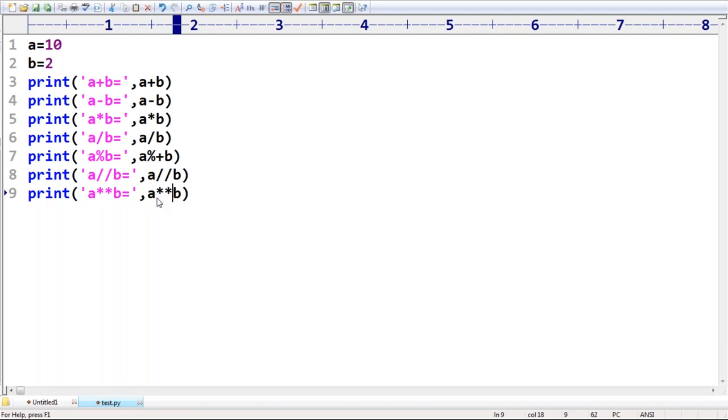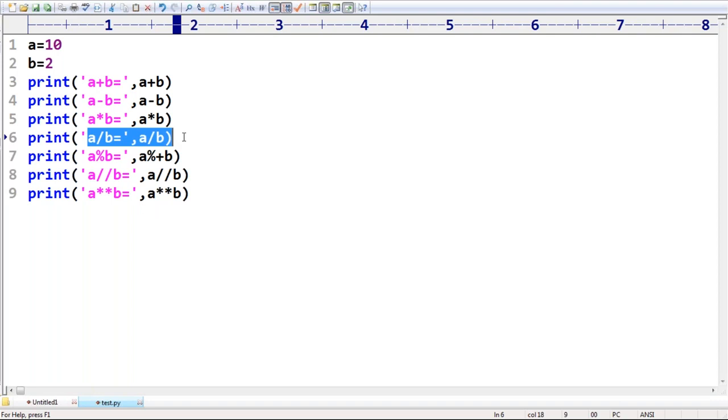Can you please tell the first one, what is the answer? 12. Correct or not? a plus b is nothing but 12. What is the second one? 10 minus 2, 8. What is the third one? 10 into 2, 20. Perfect. What is the fourth one? Please respond. What is the fourth one?